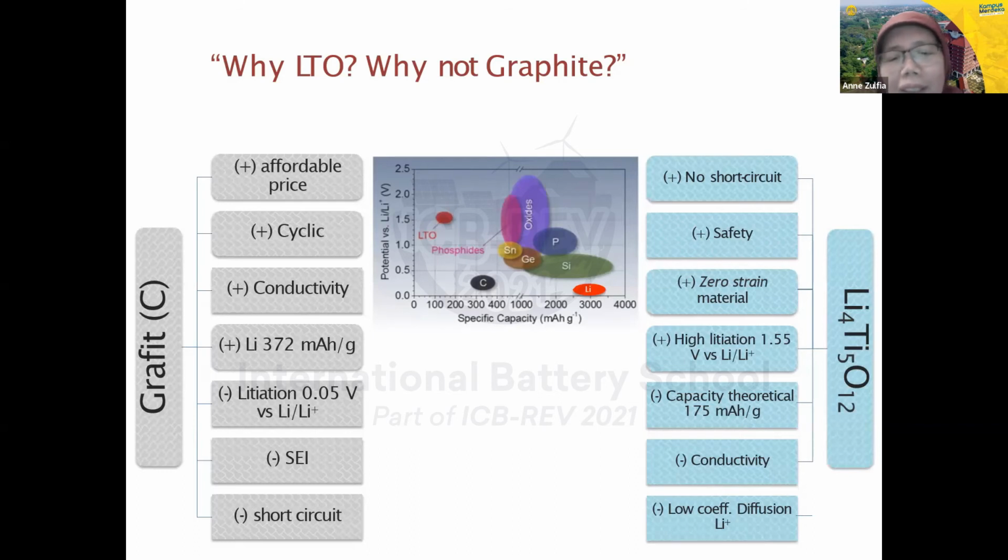This is quite low compared to the graphite, and then less conductivity, and a low lithium diffusion coefficient. But the most important, this material is more stable compared to the graphite, and there is no short circuit. But of course, we can improve this material's battery performance by using doping, or we can make a composite to improve the battery performance here.